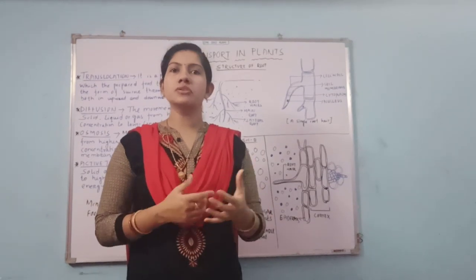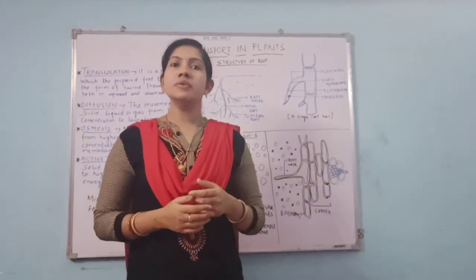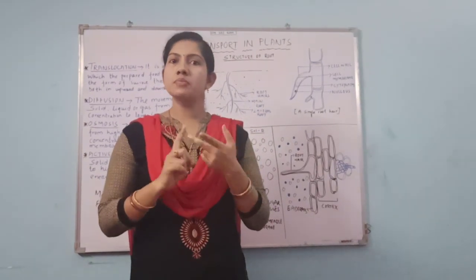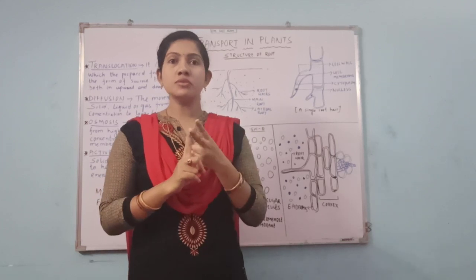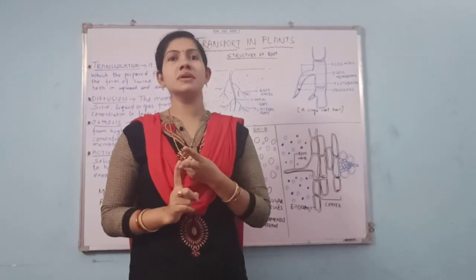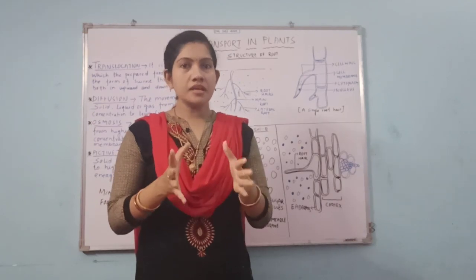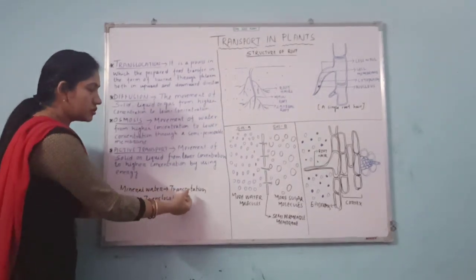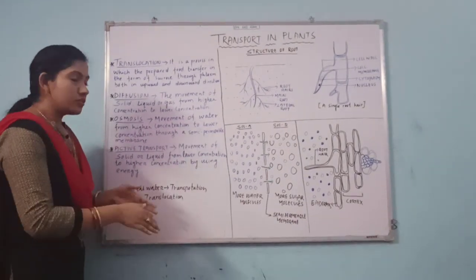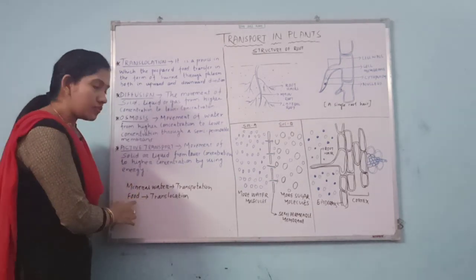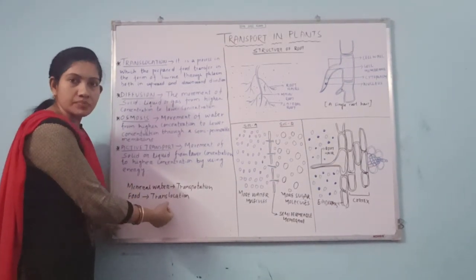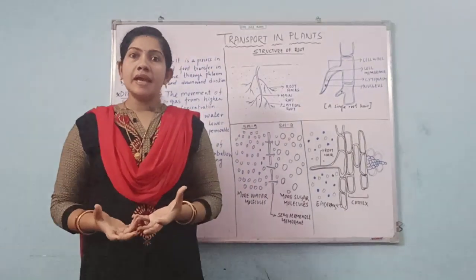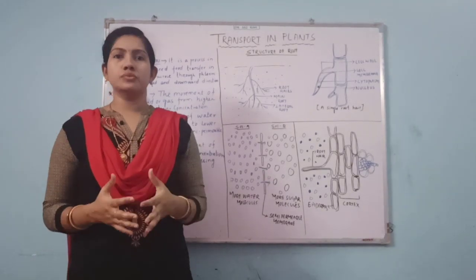So whenever we are talking about the transportation in plants, as I said, we need two things to be transported in plants. What are the two things? The mineral water and the prepared food. But you cannot use the term transportation for both mineral water and food. Whenever you are talking about mineral water, you use the term transportation, and for conduction of food, you use the term translocation. So we can say plants undergo transportation of mineral and water and translocation of food.